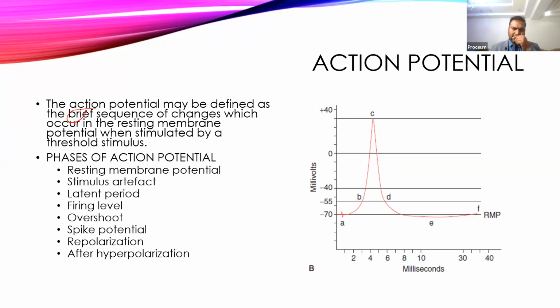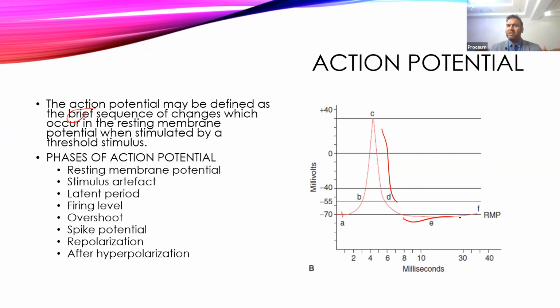Whenever an action potential is generated, it is generated in different phases of change in the resting membrane potential. We start with the resting membrane potential when no stimulus is applied. Then it starts once the stimulus is applied. The time taken for the resting membrane potential to go up to the firing level is the latent period. Once the firing level is reached, it goes to the overshoot, that is the depolarization phase. When our membrane potential goes above zero, that is called the spike potential. Then from the spike potential it goes down, that is called repolarization. And when the membrane potential goes below the resting membrane potential, we call it hyperpolarization. So these are the different phases.